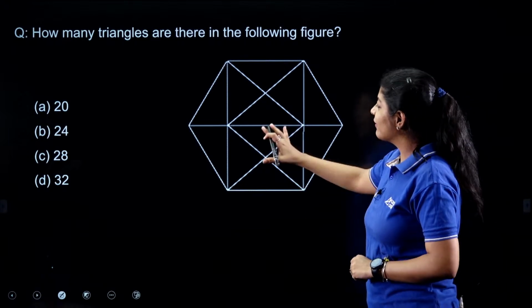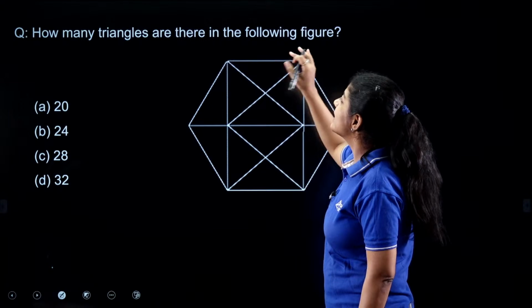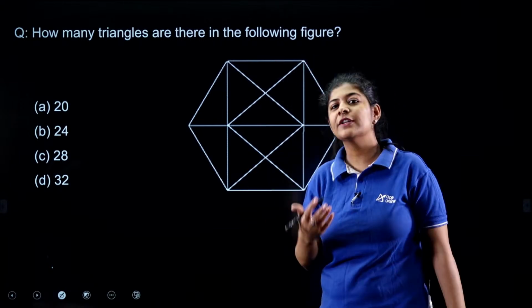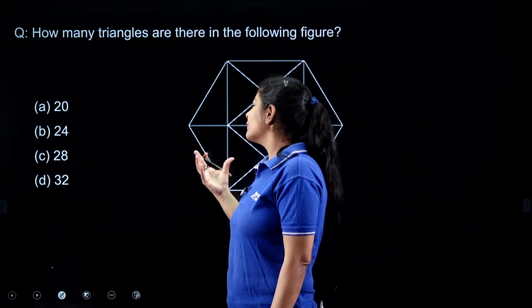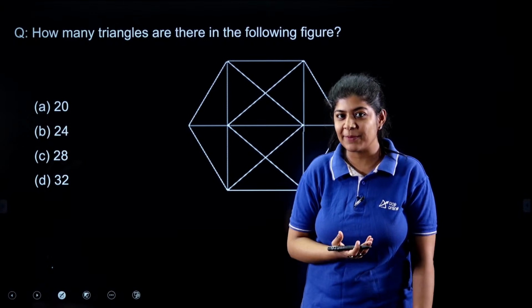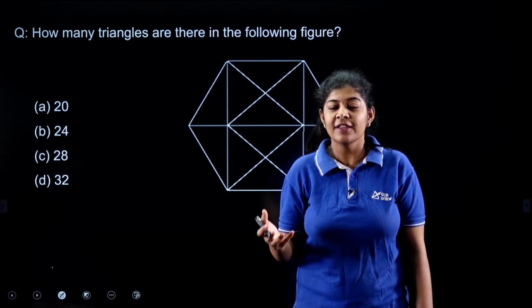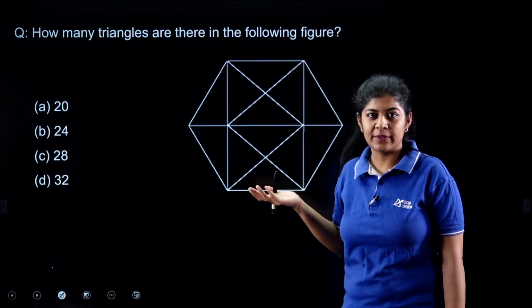So let's start with the very first question, and the question is very simple. Here we have one diagram, and the question is asking how many triangles are there in the following figure. All we need to do is calculate the number of triangles. Whenever we have these kinds of figures, it's quite easy to calculate the number of triangles. We have tricks. There's no requirement to put the names over here, and we are going to count one by one.